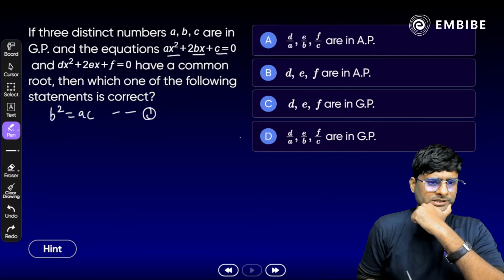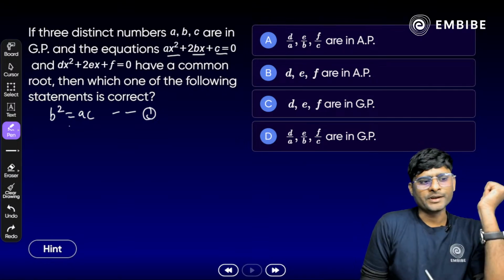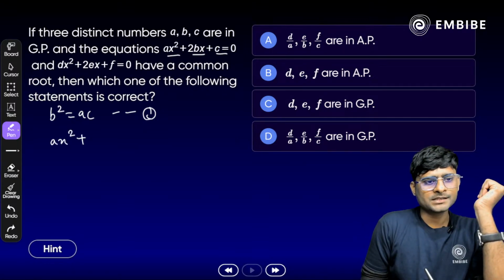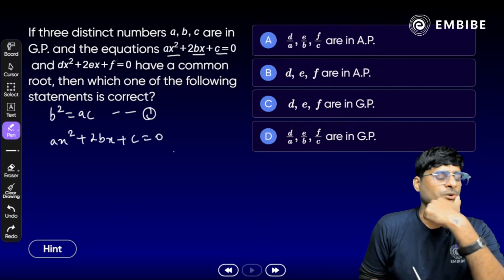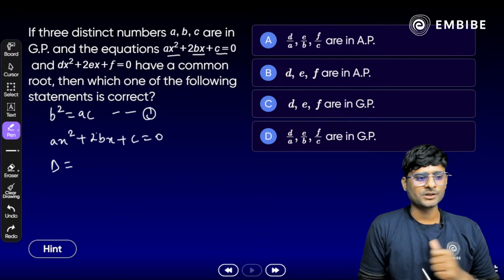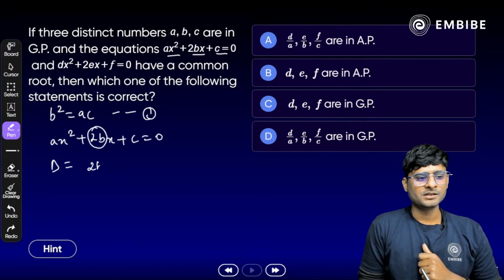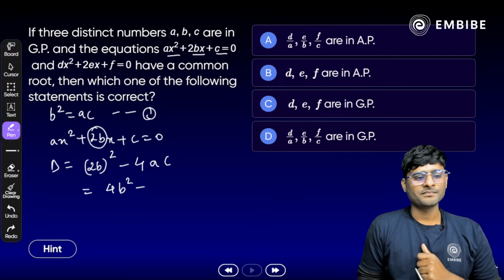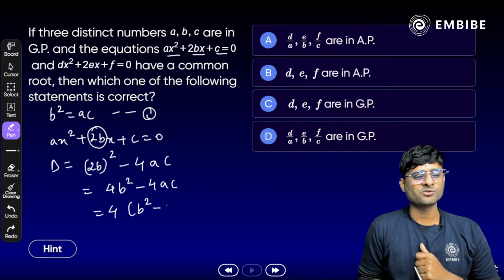Okay, Ashish. All right, Shantanu. Okay. Let me check. So x square plus 2bx plus c is equal to 0 is the equation. If you find the discriminant of this equation, b square minus 4ac. Look at the b term, that is 2b here. So 2b whole square minus 4 times ac, or we can say 4b square minus 4ac, or if we take 4 common, what is left inside? b square minus ac here.